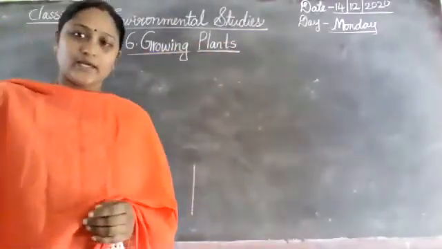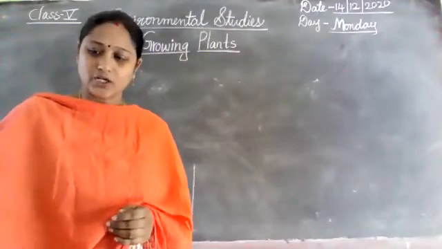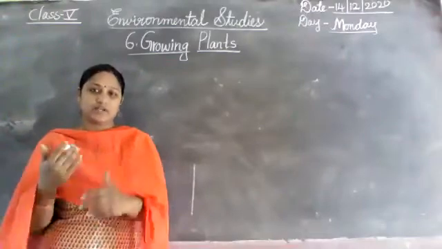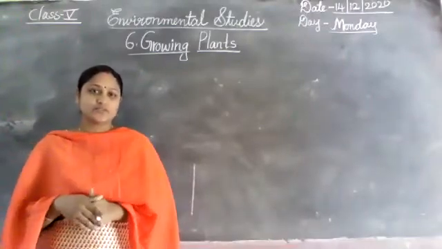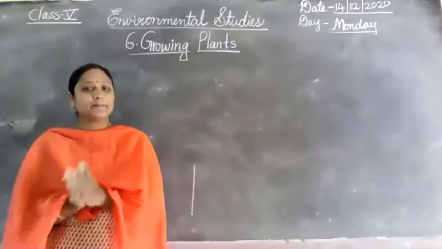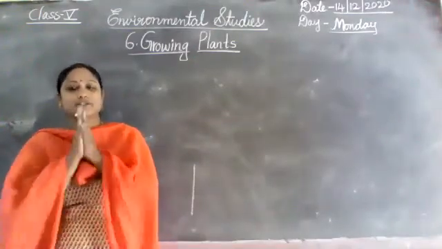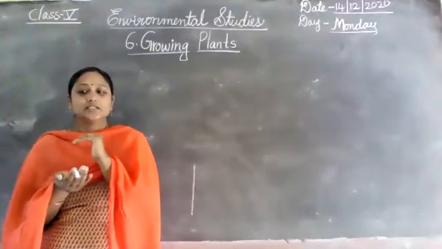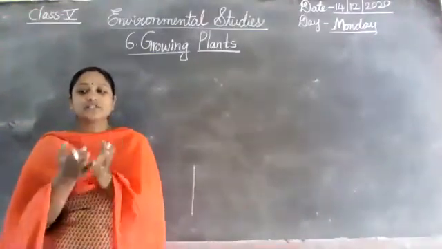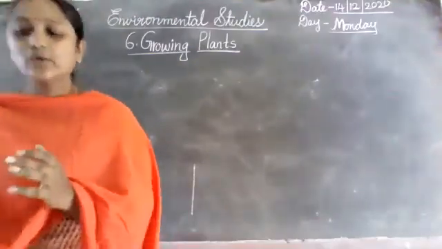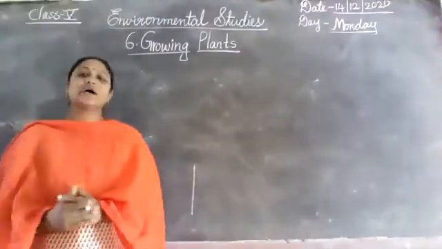In this lesson I taught previously, I will remind you once again, children, because there has already been a two-day gap. See, growing plants. What is reproduction? The process by which living things produce new living things of the same kind.